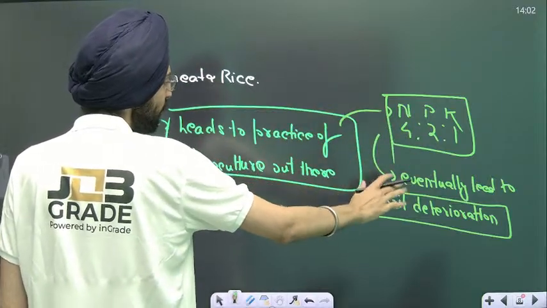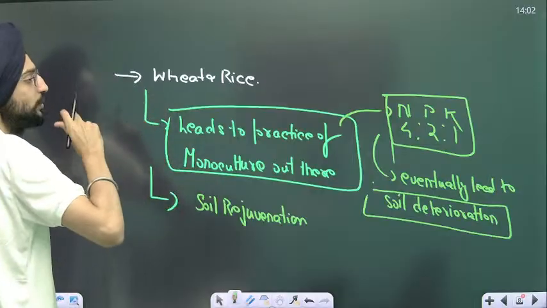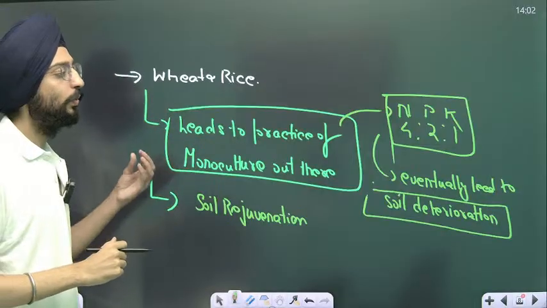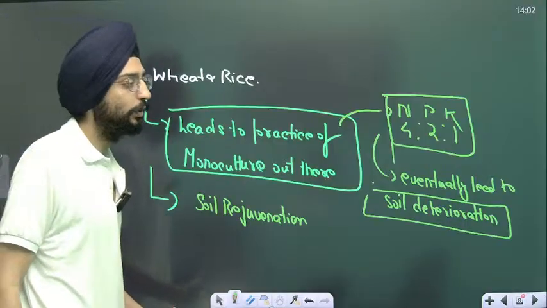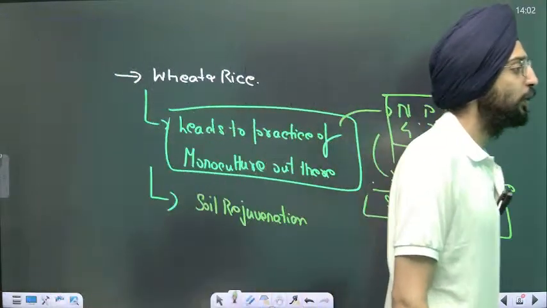That will lead to soil deterioration. So monoculture practices eventually lead to soil deterioration. All these practices hamper the productivity of soil.